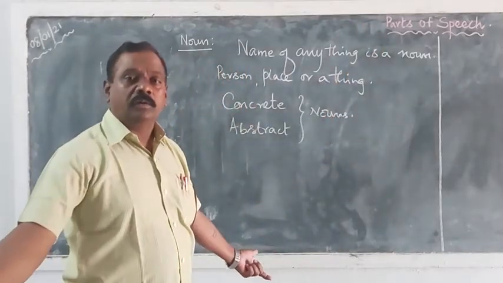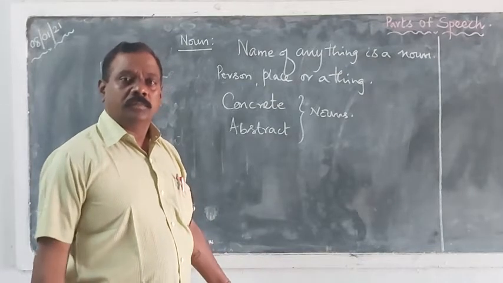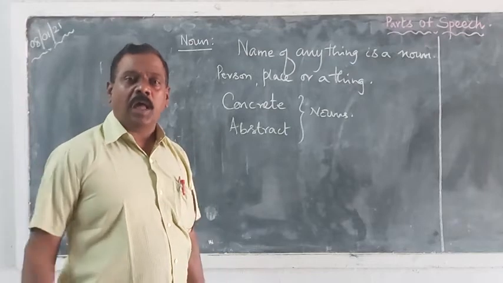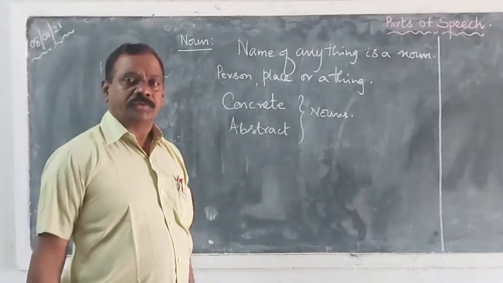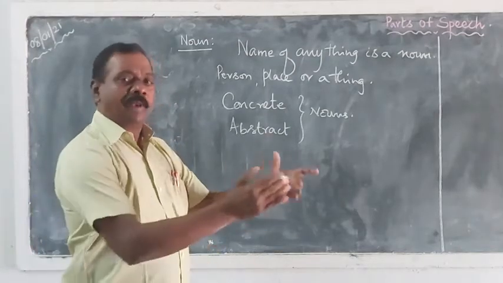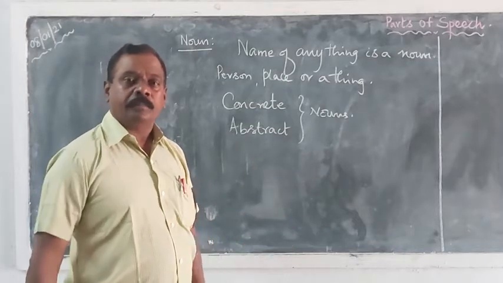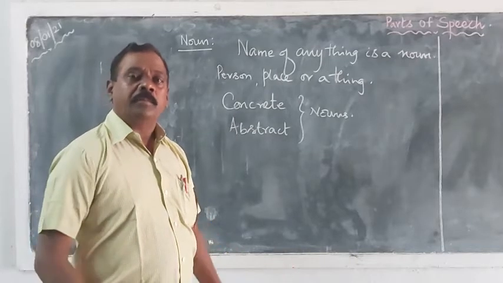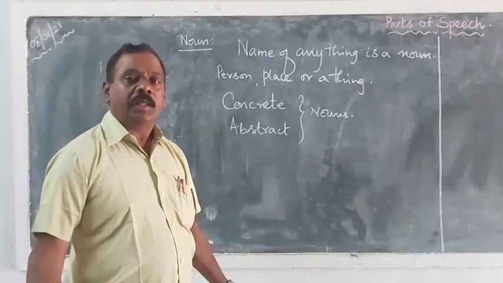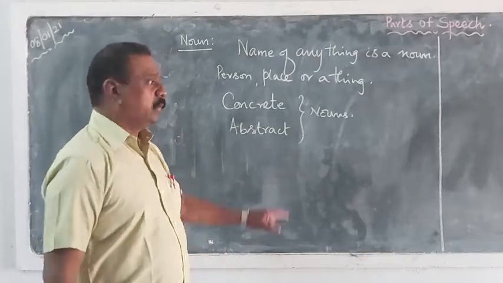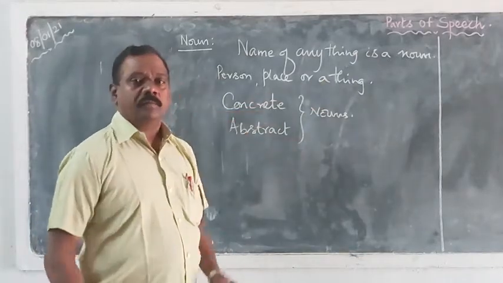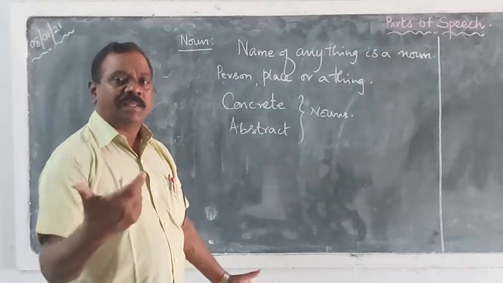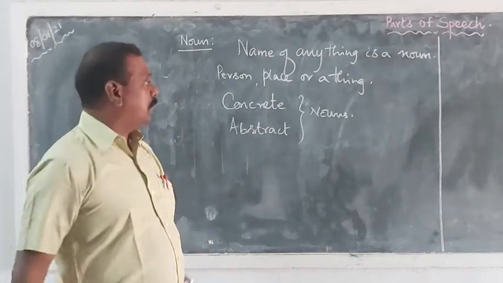For example, boy, a noun. Table, a noun. Child, a noun. Man, a noun. So these are all nouns. For example, name of a place: Chennai, Amaravati, Guntur, Gyarampalli. These are all the names of the places. So, when coming to thing, for example, balloon, book, pen, pencil, these are the nouns.